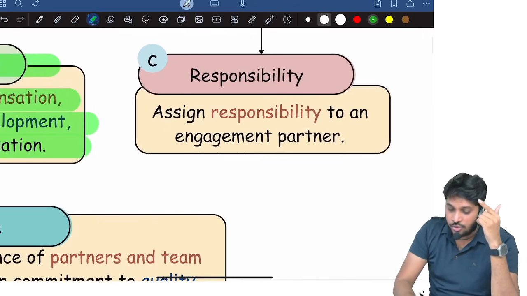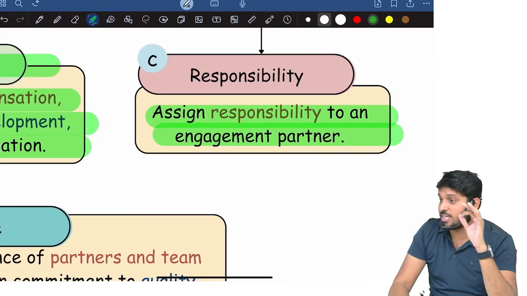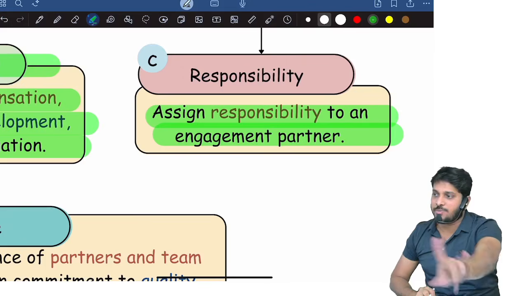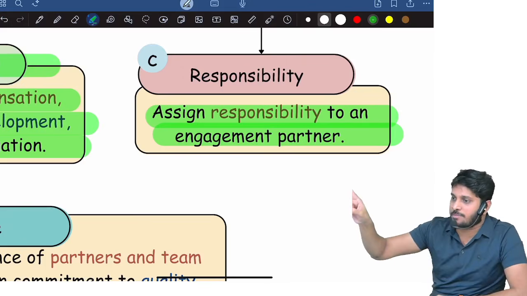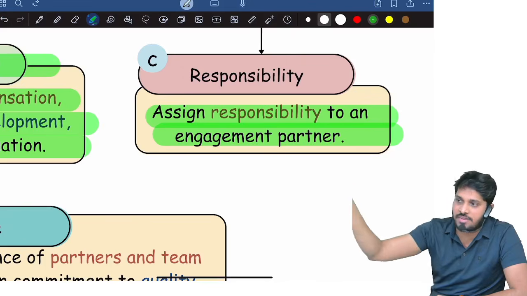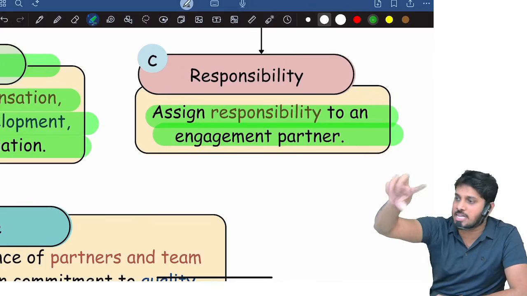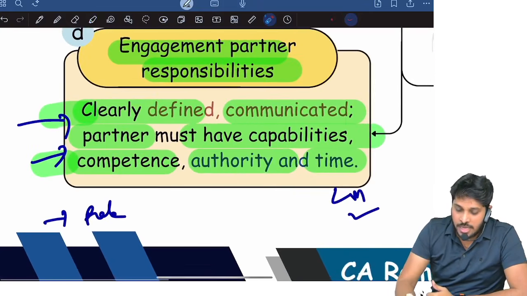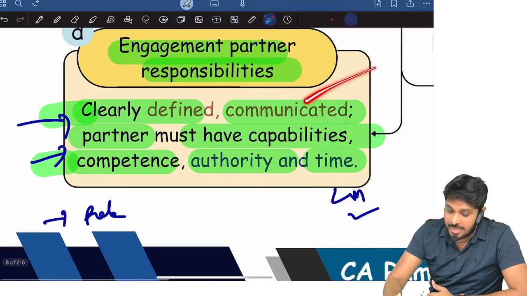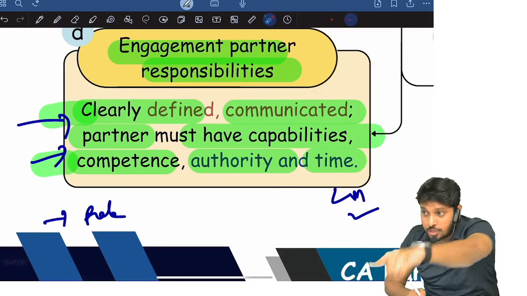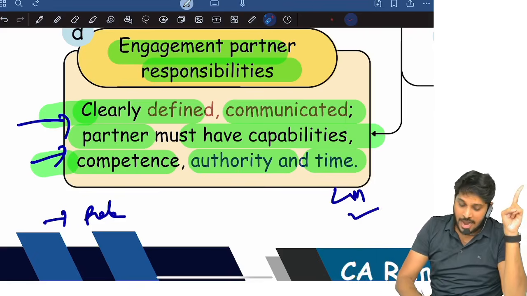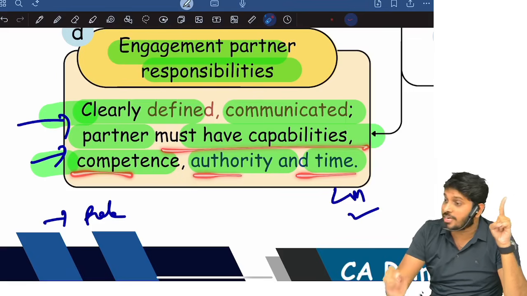Next, you should assign a responsibility to an engagement partner. Whenever you are taking any work for any engagement, that engagement work has to be delegated to one specific partner, whoever is monitoring that engagement, and you call him what? Engagement partner. What are responsibilities of the engagement partner? His responsibilities must be clearly defined, clearly communicated to the partner, and communicated to the client management, and the partner must have capability, competence, authority, and time.